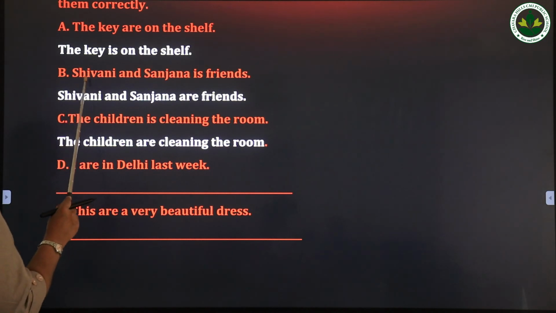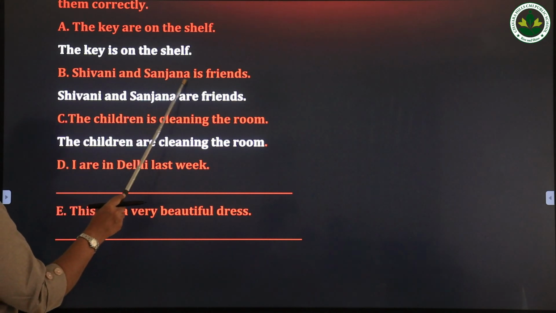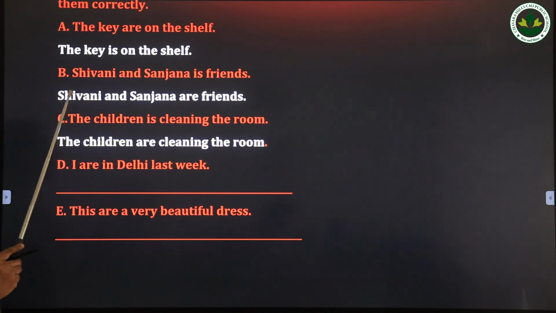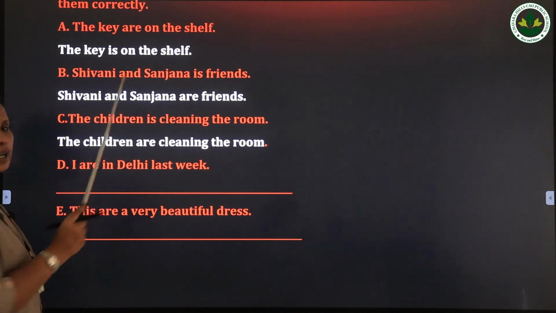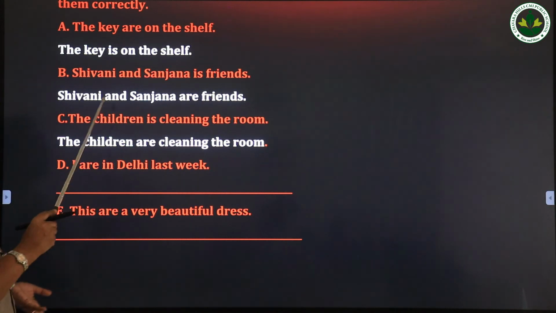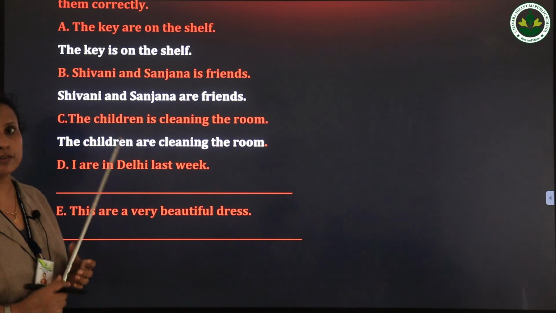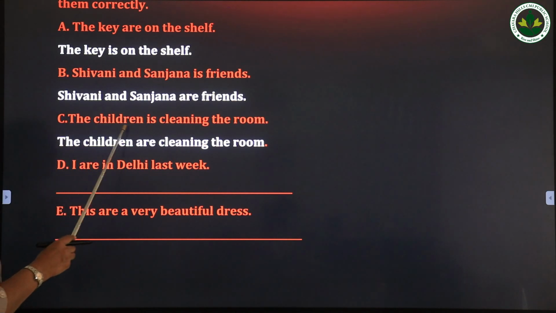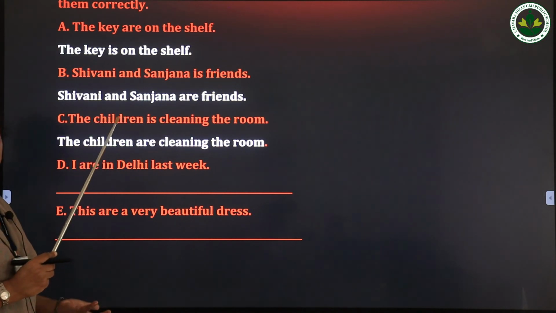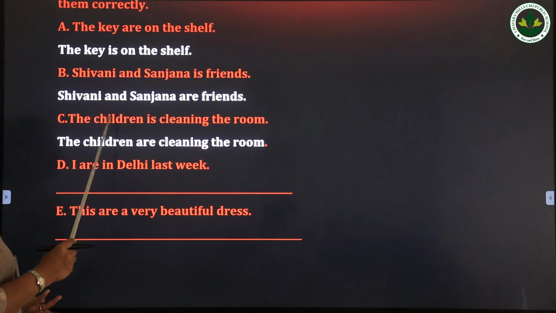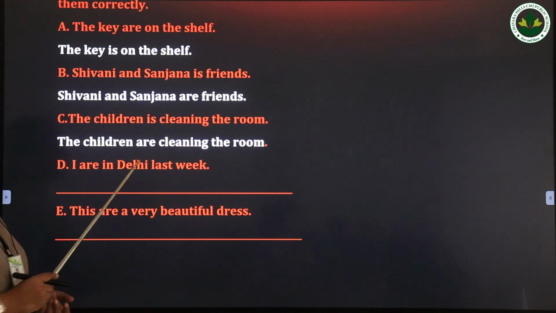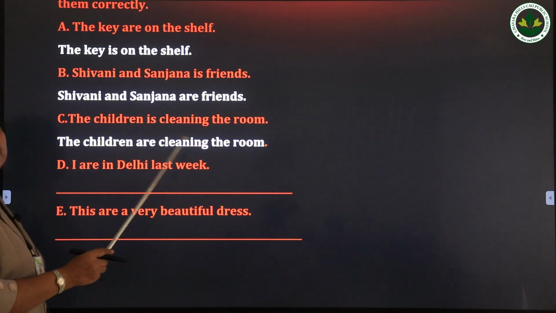In the next sentence you say Shivani and Sanjana is friends. Shivani and Sanjana, 2 persons. And here the verb is singular. We never say Shivani and Sanjana is. We have to say Shivani and Sanjana are friends. Rewrite. Then the children is cleaning the room. The word children, it's a plural of child, isn't it? So if the noun is plural, we have to use the plural verb. So the children is wrong. We have to say the children are cleaning the room.